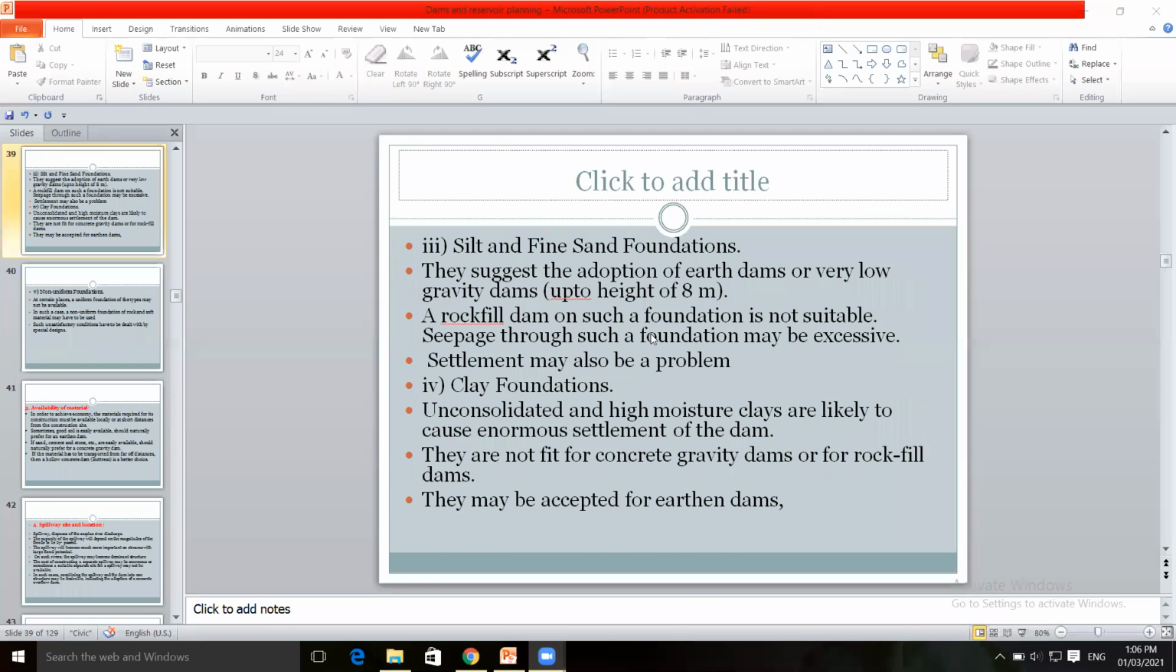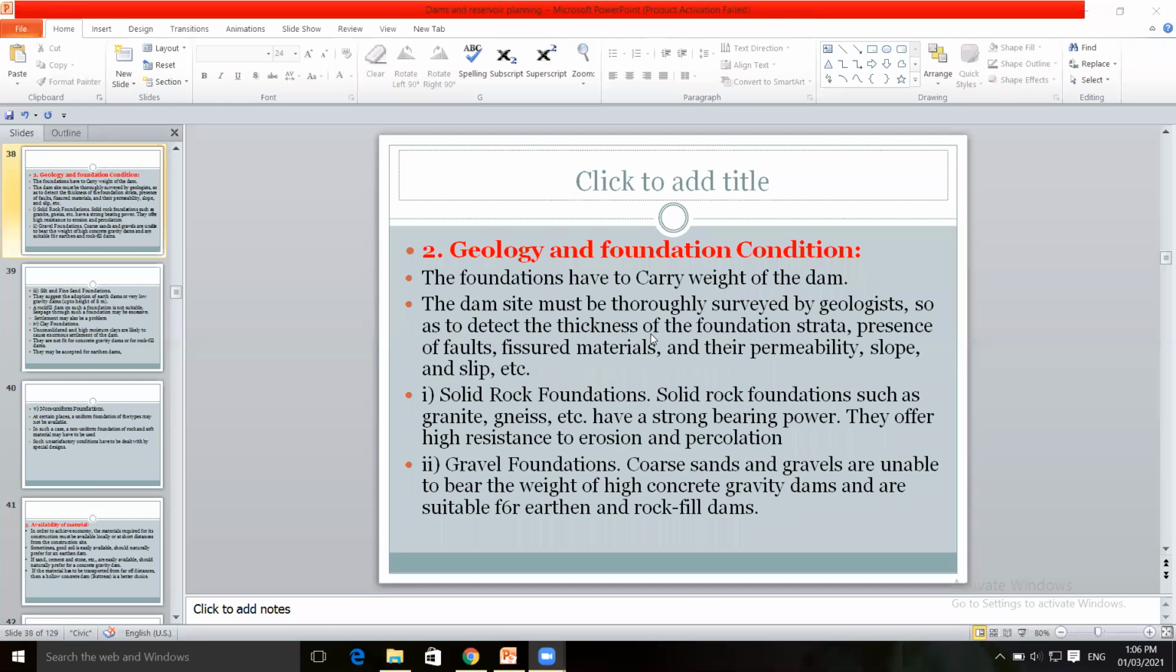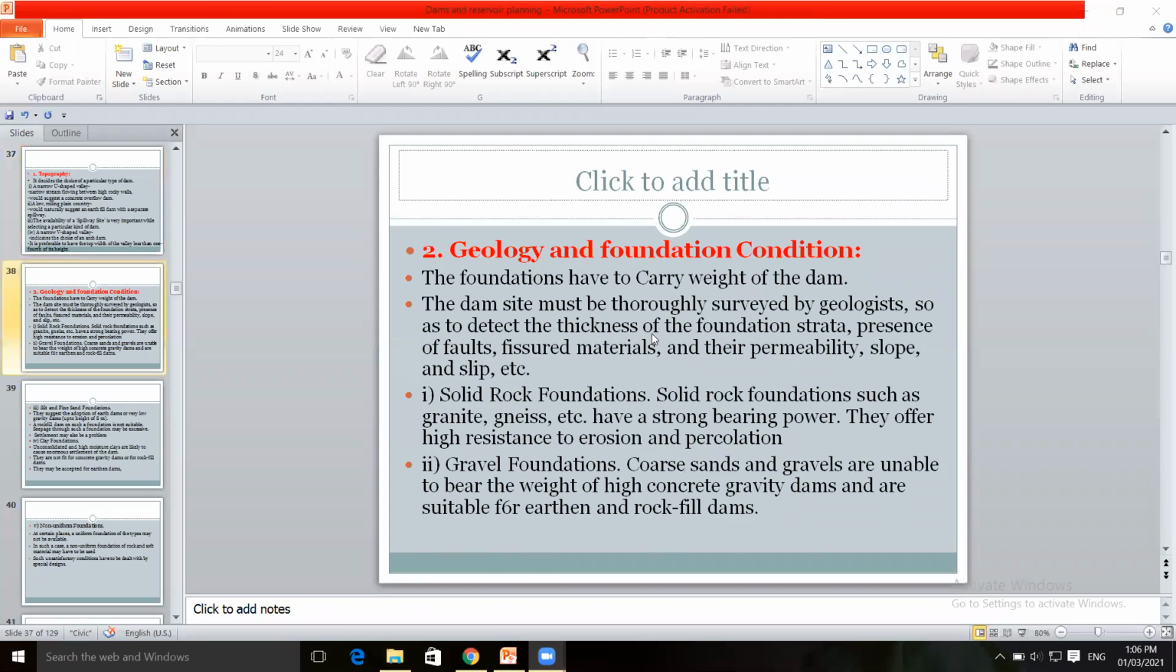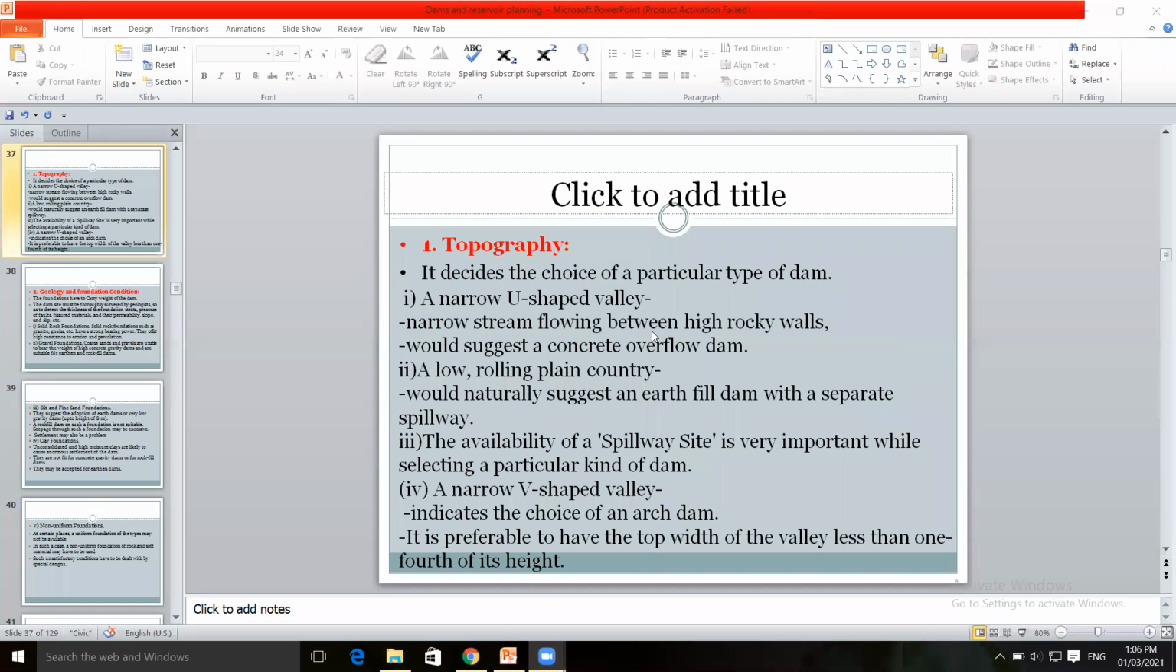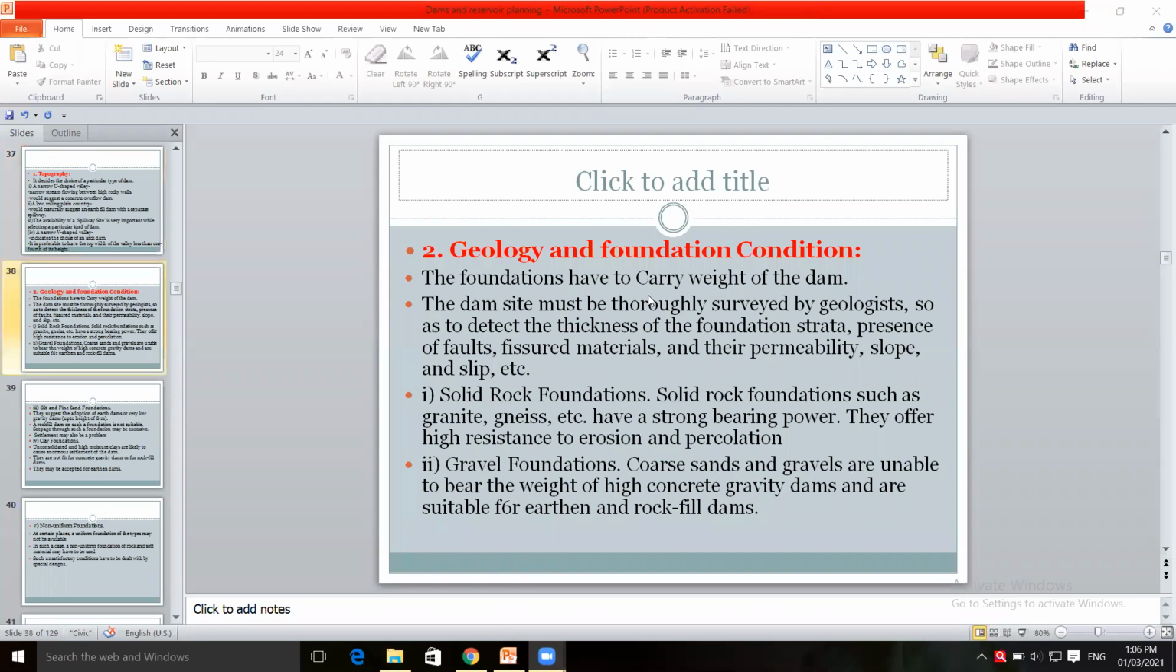That we have seen depending upon topographical features, depending upon the shape of the valley, which type of dam is selected. In topography, you have seen which type of dam is to be selected depending upon the ground condition and shape of the valley. Then geology and foundation condition, type of foundation, and geological features, which type of dam is to be selected.